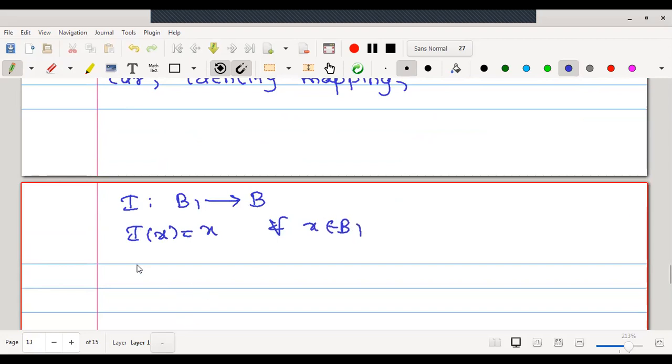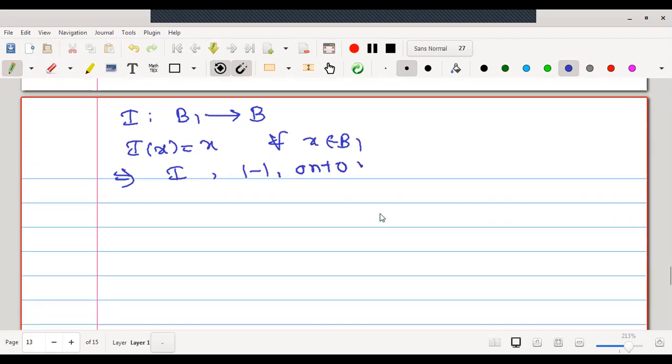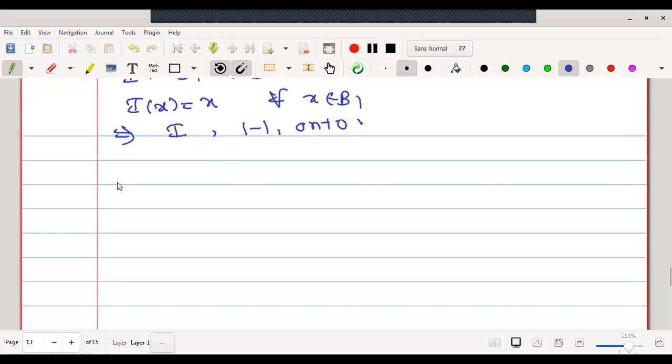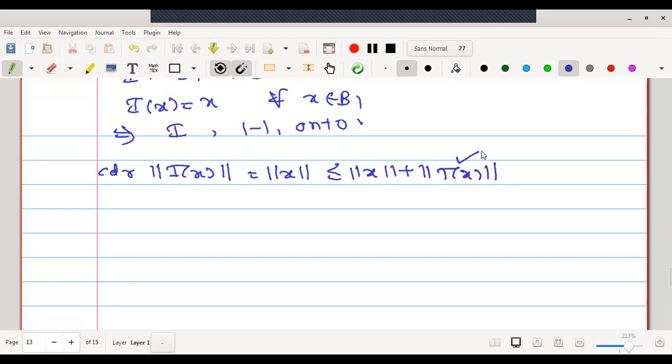Now as I am defining identity, may I say that I is 1-1 and onto, obviously. Obviously we will check whether I is bounded or not. For this we will consider the norm of I of x, which is equal to the norm of x, no doubt, but we know this norm of x is less than or equal to norm of x plus norm of T of x, a non-negative quantity added on the right.